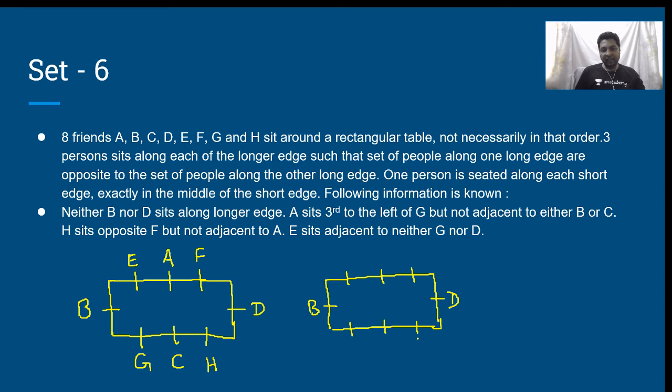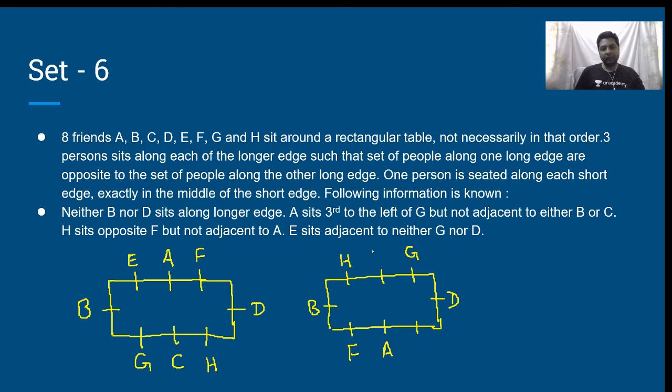Can I write G over here? If I write G over here, then A has to come here. B has occupied this. So therefore G cannot come over here. What happens if I write a G over here? This will be A. Given that F and H have to be opposite to each other, this cannot be H. Therefore this will be F. Then this will be H.